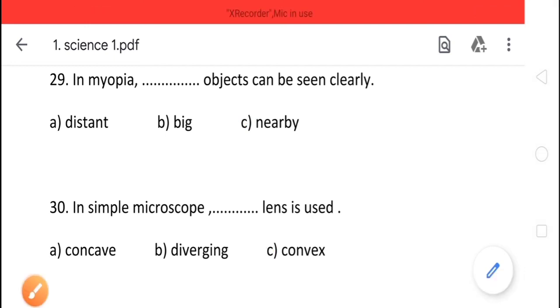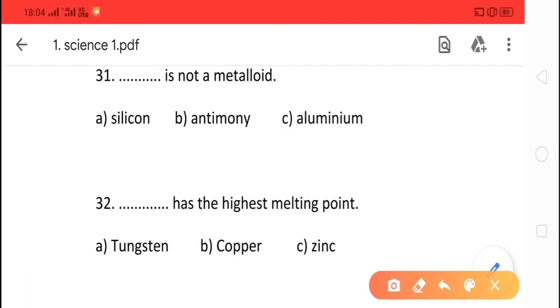Next question is, dash is not a metalloid. What is not a metalloid? The options are silicon, option B is antimony, and option C is aluminium, and the correct option is option C, aluminium.